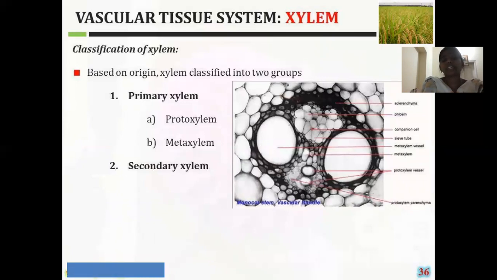Okay, I have already explained about the types of xylem, that are the primary xylem and the secondary xylem. Again, this primary xylem is classified into two types, that are the protoxylem and the metaxylem. With this, our topic is completed.